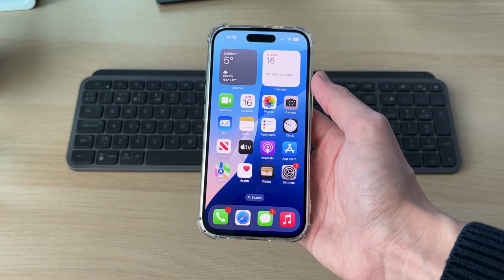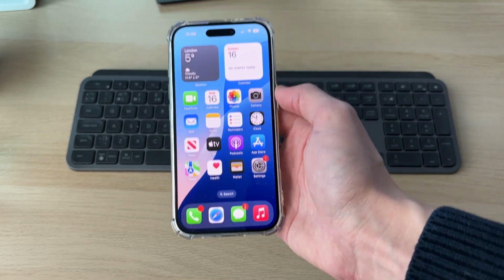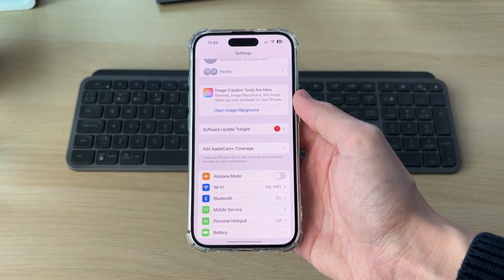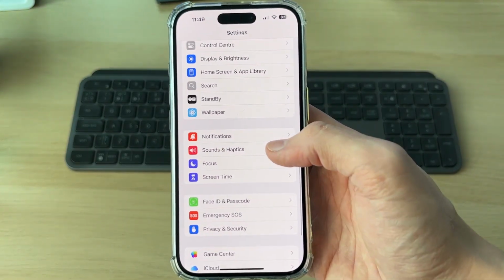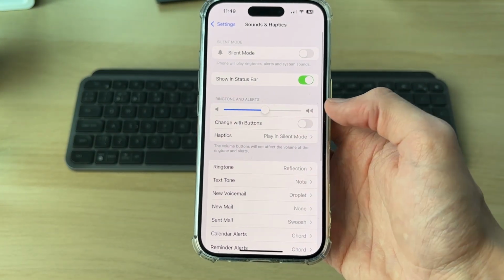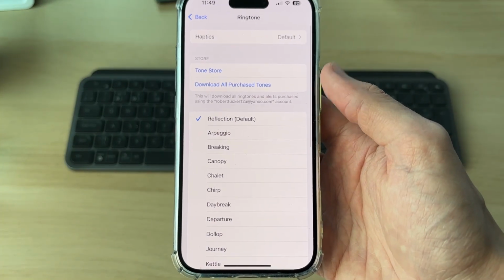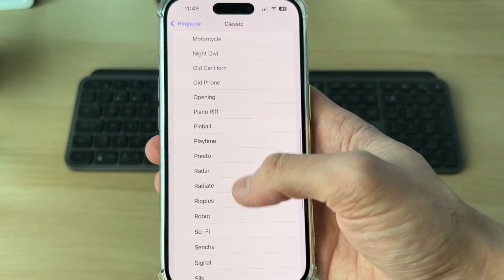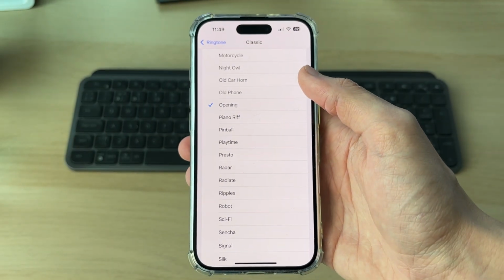This is the ringtone that used to be the default one on previous iPhones and older iOSs. To get started, go and open up Settings. You need to scroll down and find Sounds and Haptics and tap there, and find Ringtone and tap there. Scroll to the bottom and find Classic, and now you want to scroll down and find Opening. Tap on it and that's it there.